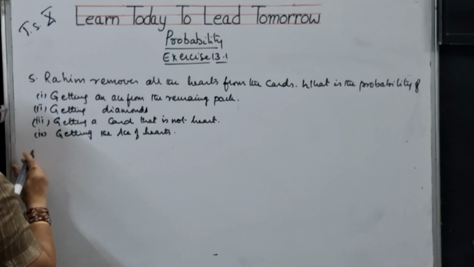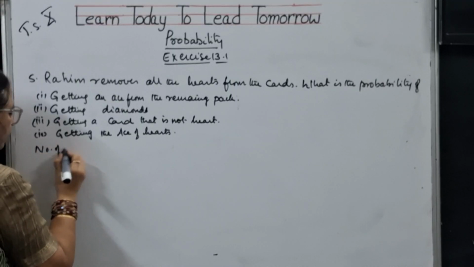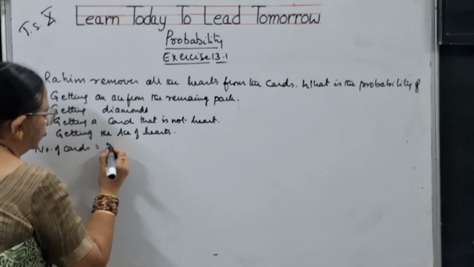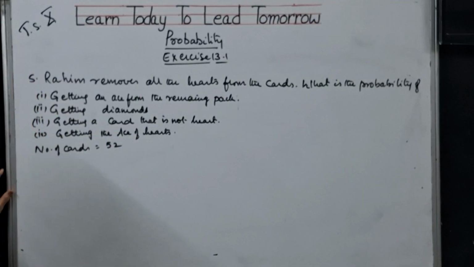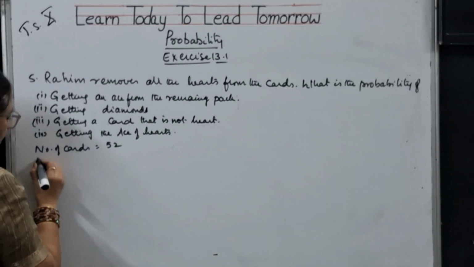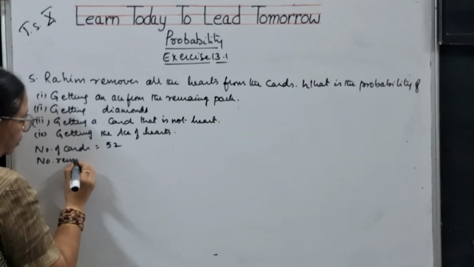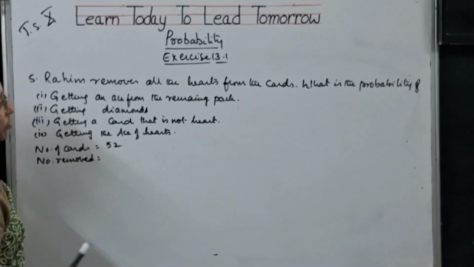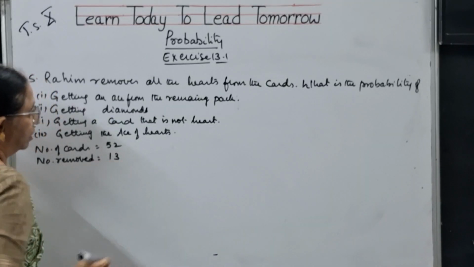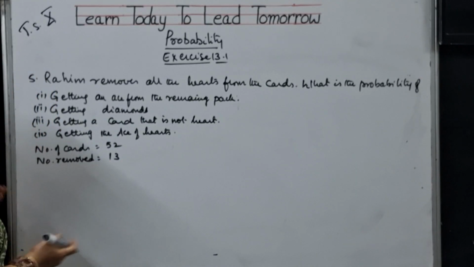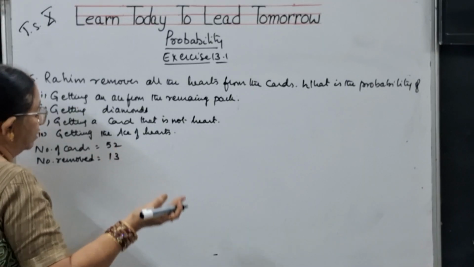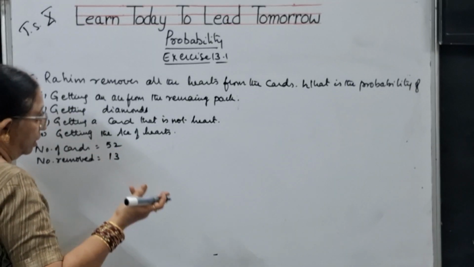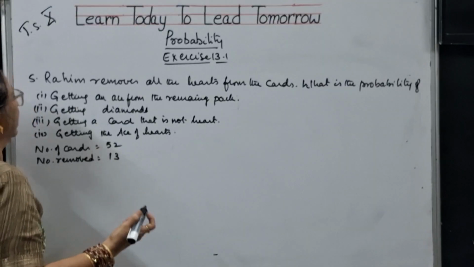First let us see the number of cards. Number of cards will be 52. You know that, children, I have already explained in the previous video. Total number of cards is 13 into 4, 52 cards. Then number removed: all hearts are removed. Hearts are 13. Each shape has 13 cards: diamond 13, heart 13, spade 13, club 13.